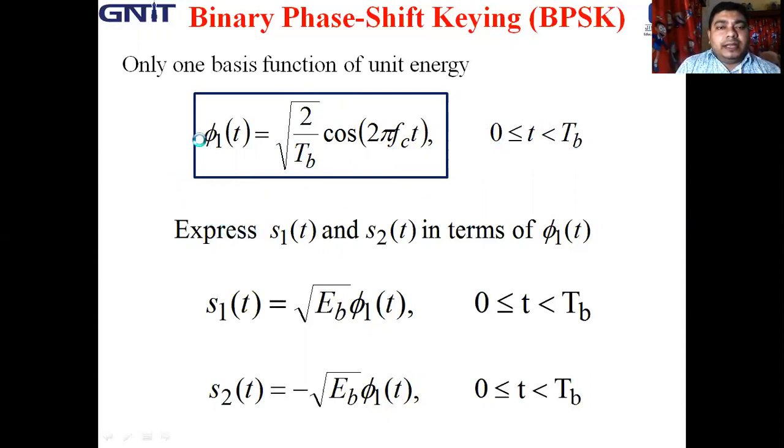Therefore, we can express S1(t) and S2(t) in terms of phi 1(t). Say S1(t) is basically root over EB into phi 1(t). And similarly, S2(t) is equal to minus root over EB into phi 1(t), where t is valid for 0 to TB.